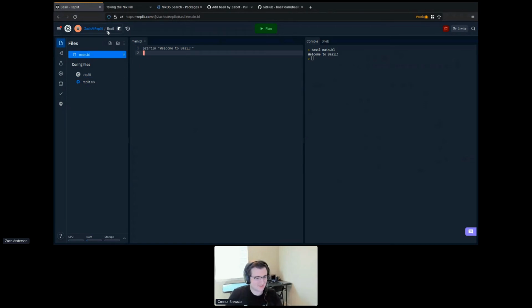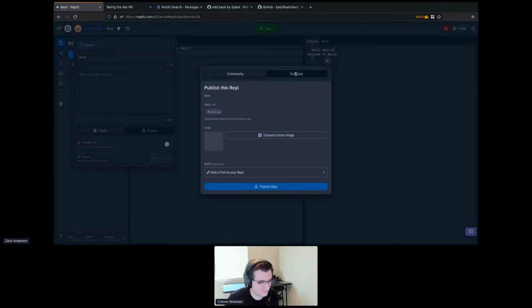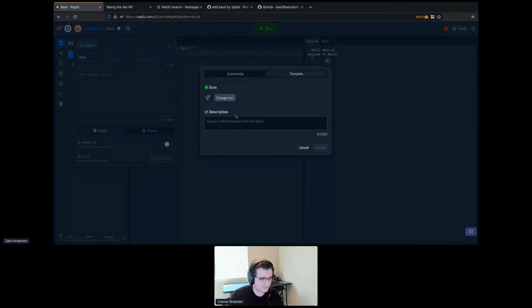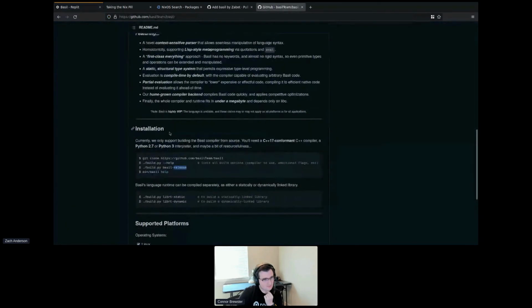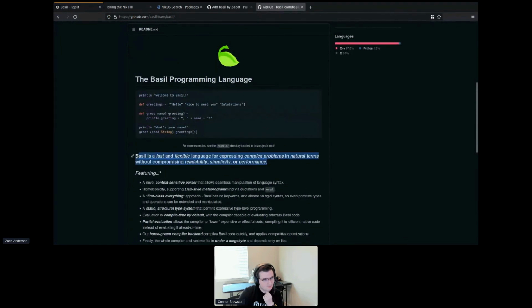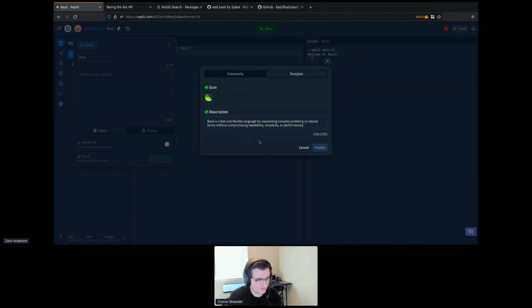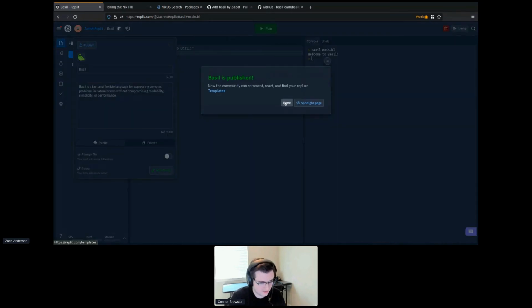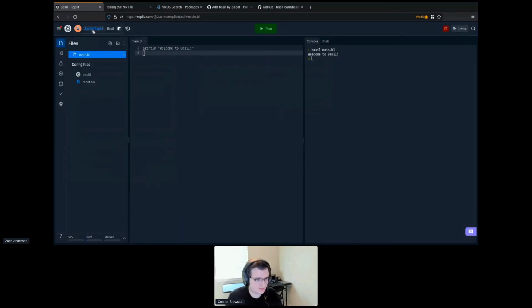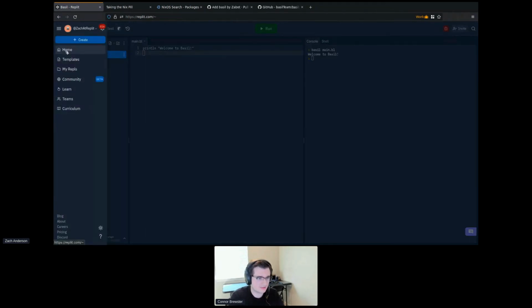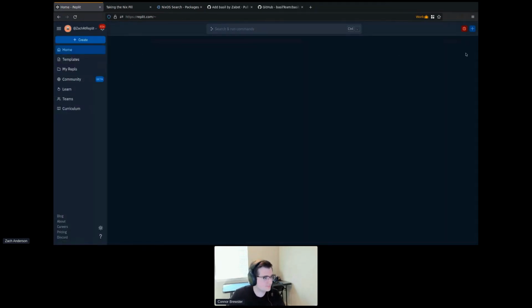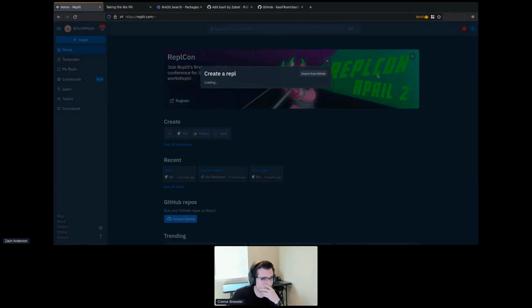So now this REPL runs Bazel. So let's make it live. Let's make it an official language on Replit. So we're going to click on publish. We're going to go to template. We'll set the icon. We'll jump over here and grab the little blurb and add that to our description. And we will publish this REPL. And now we'll give it a minute, although by the time I get back to the home page, we will probably be good to go.